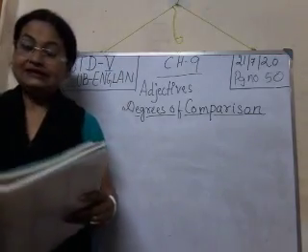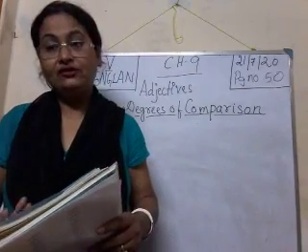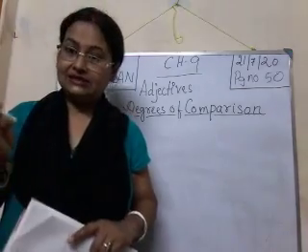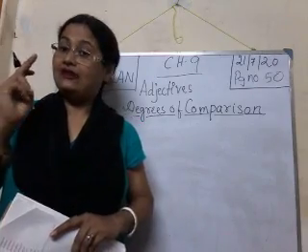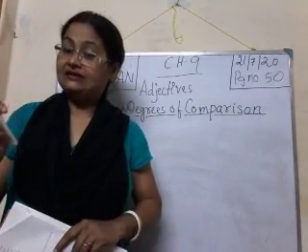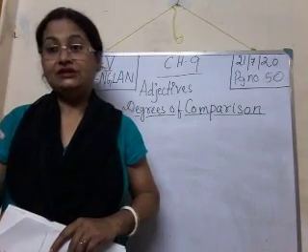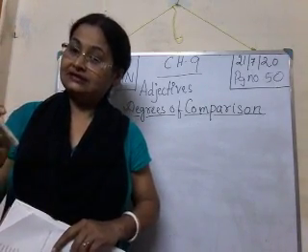So, we have completed the first page and we have come to know there are 3 degrees of comparison: positive, comparative and superlative. And one rule we have learned is that before the positive degree of comparison only we will use articles. Clear?